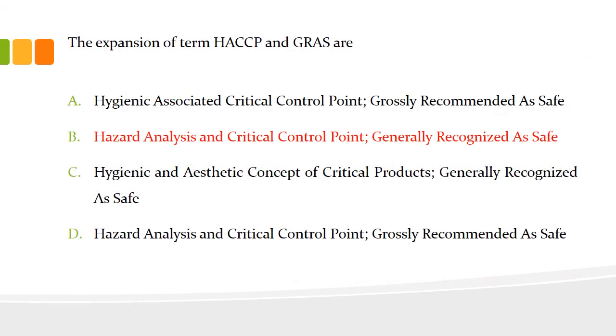Expansion of the terms HACCP and GRAS. So these are simple questions. One can easily answer this question. HACCP is hazard analysis and critical control point. GRAS is generally recognized as safe. More foods are designated as GRAS so that they can be used by the consumers, generally recognized as safe. And HACCP is the food safety management system used in food industries.